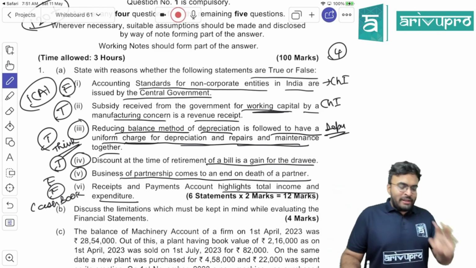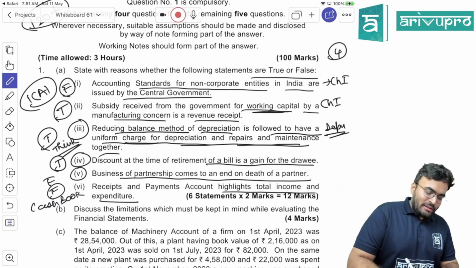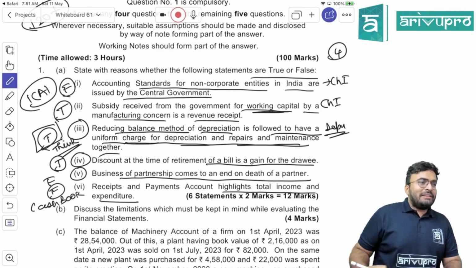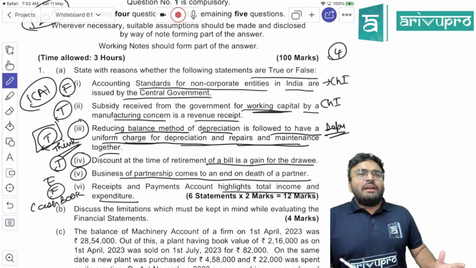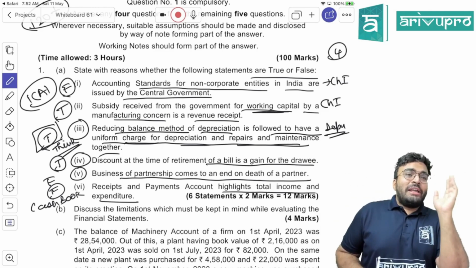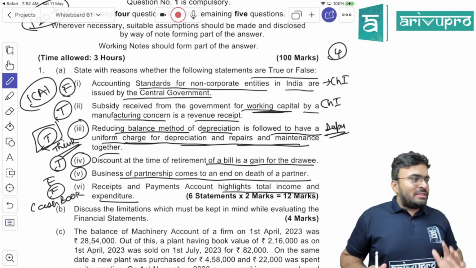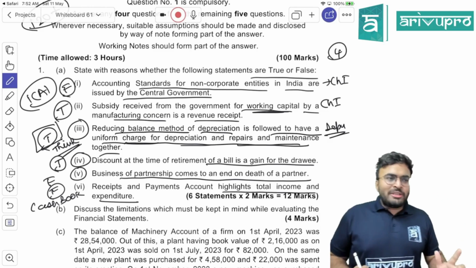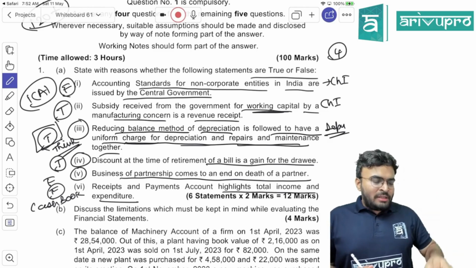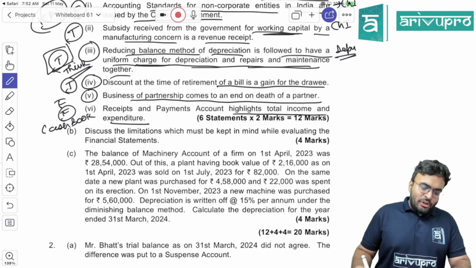So, receipt and payment account, if you noticed, you had to think. But other than that, all of them are direct, easy questions. When you are studying, just prepare the concepts properly, and you will be able to answer the true or false. Clear? One bouncer might be there where you will have to think a little. Now see the second question.